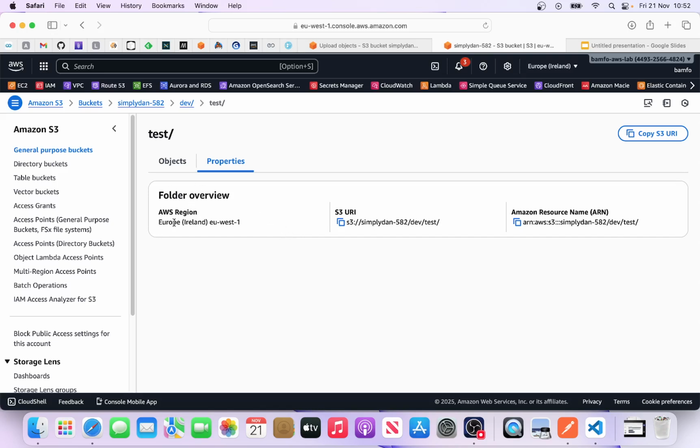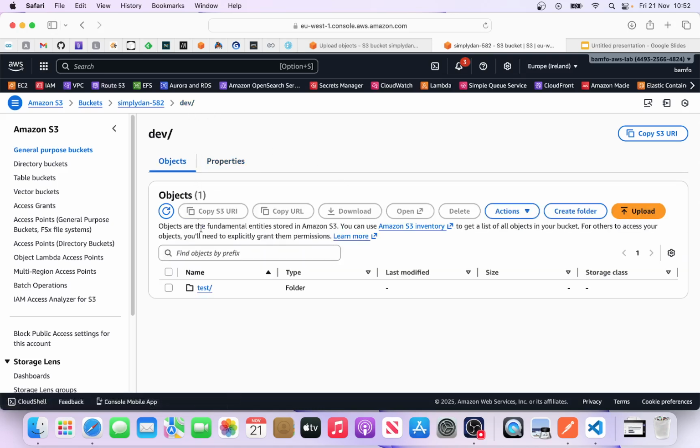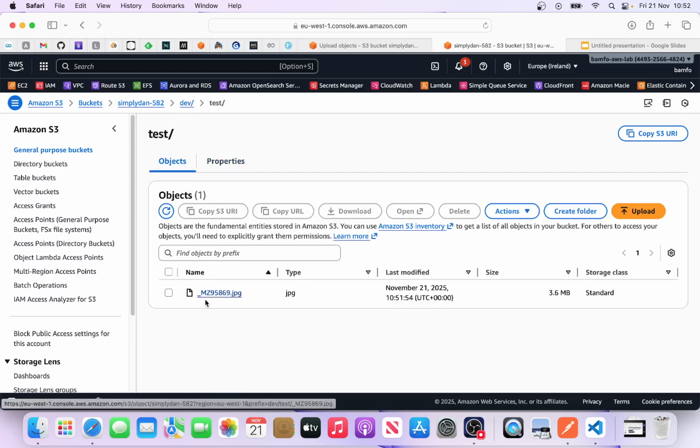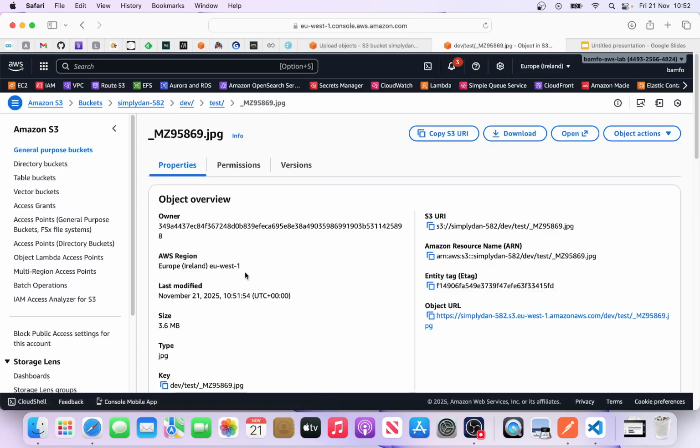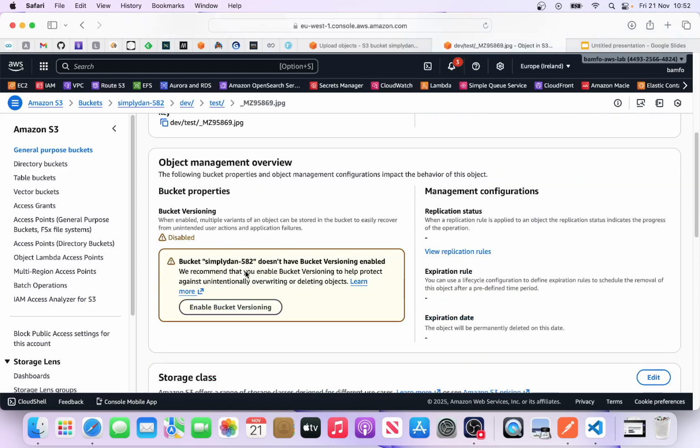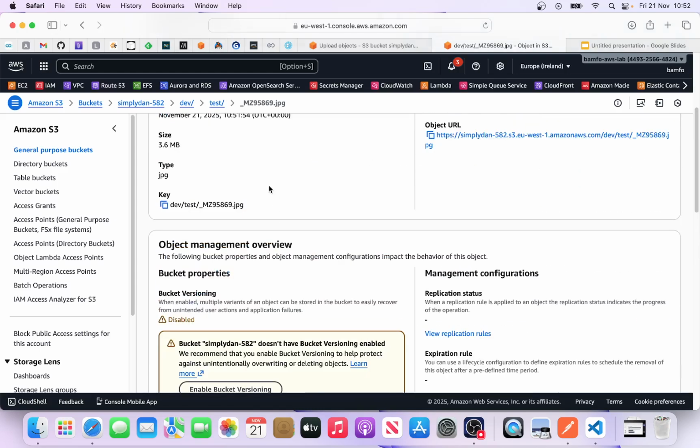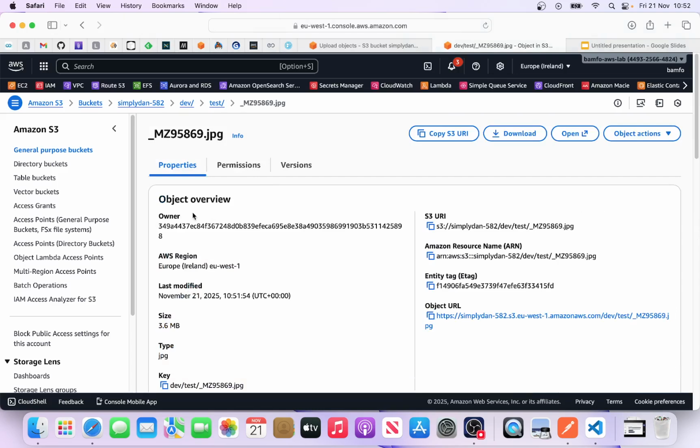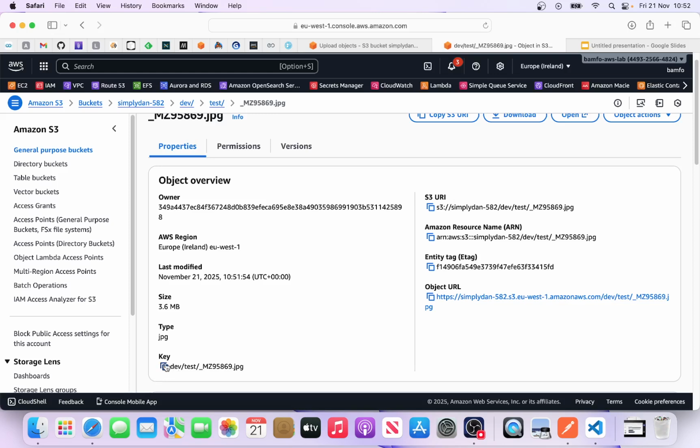This will give you the information about where the bucket is placed, the URL of the bucket. Back in here, and the object itself, go inside of it. We have the information about the bucket, the owner, when it was created. This is what I told you about the key.